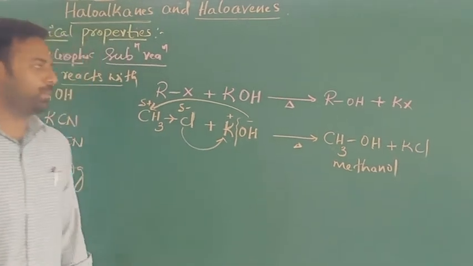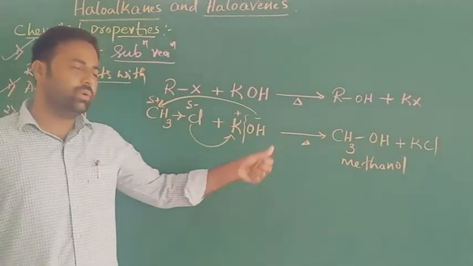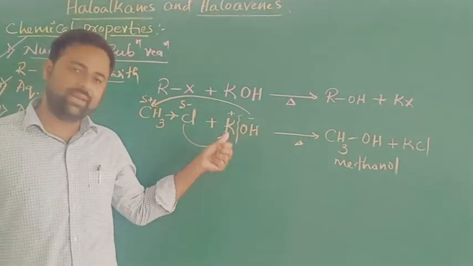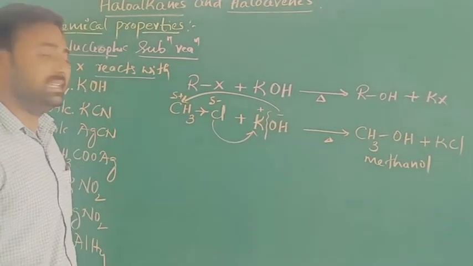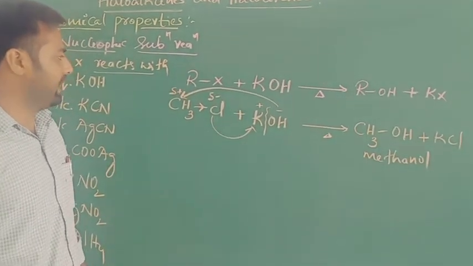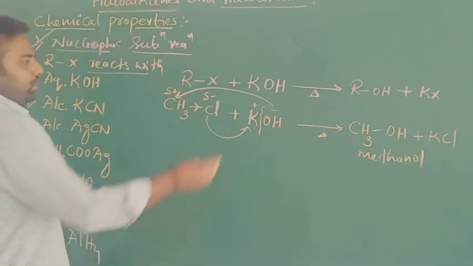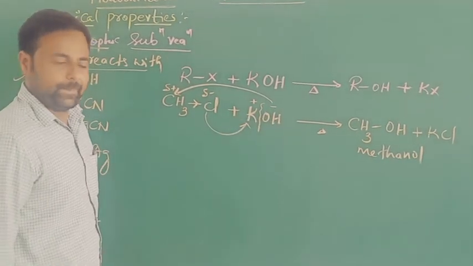Methanol is produced by the nucleophilic substitution reaction. This is a very simple reaction. You can write this reaction easily. Here the OH minus acts as a nucleophile.